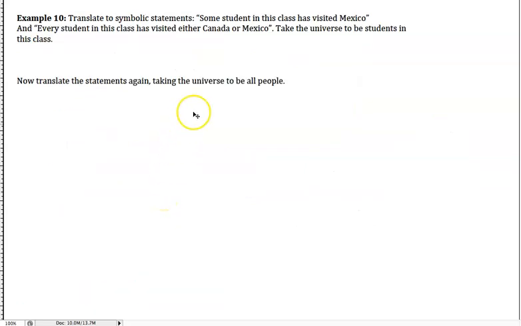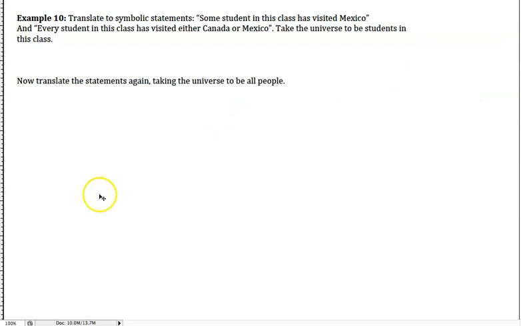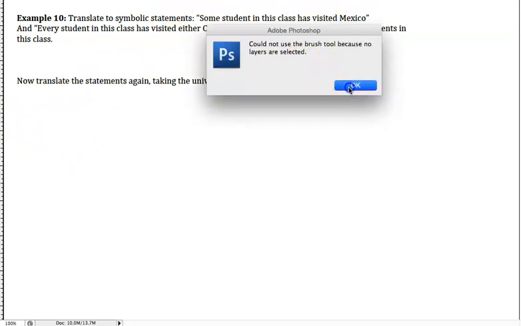Okay, so now let's do another translation. You might want to pause for a few minutes and try this out on your own and then come back. All right, we have two statements here. Let's look at the first statement: some student in this class has visited Mexico.